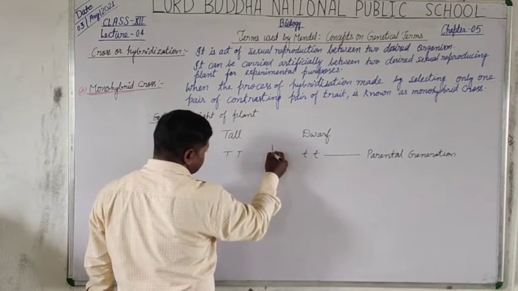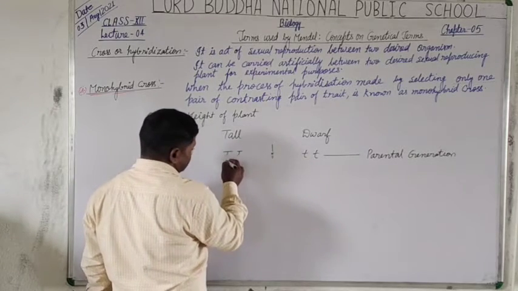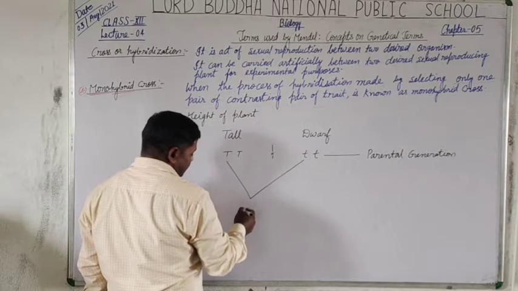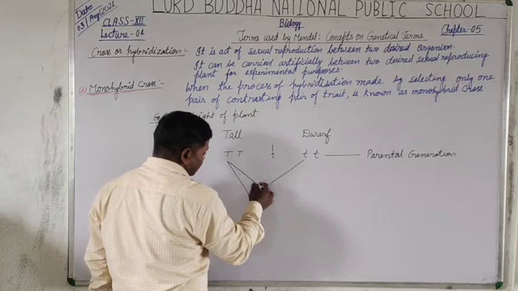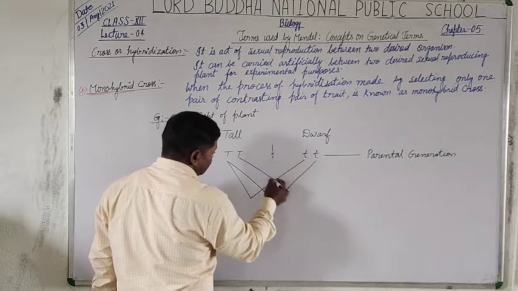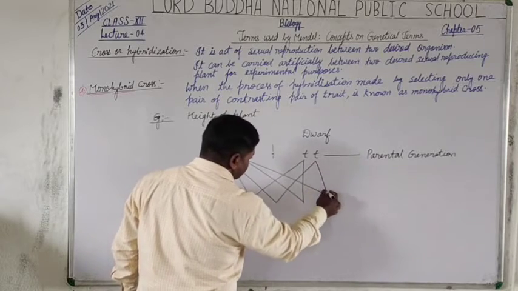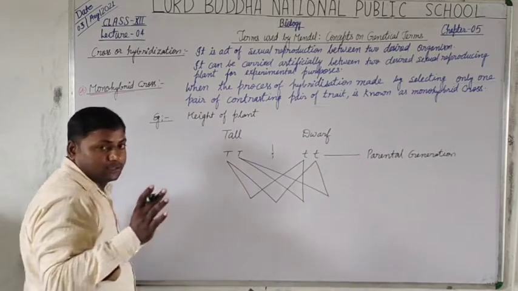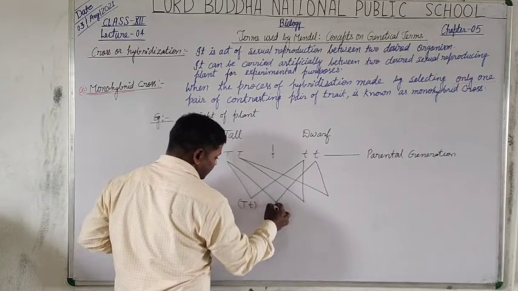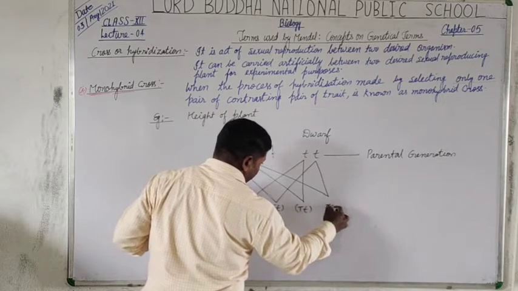Now, when the cross is made between these individuals of the desired traits, then in the F1 generation, the first filial generation of these parental plants, the individuals we obtain are capital T small t, capital T small t, capital T small t, and capital T small t.